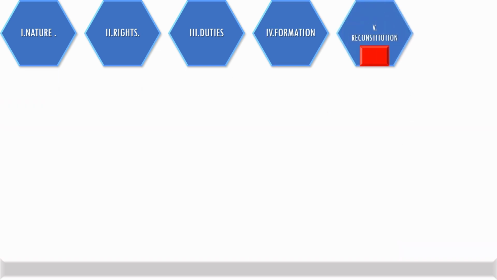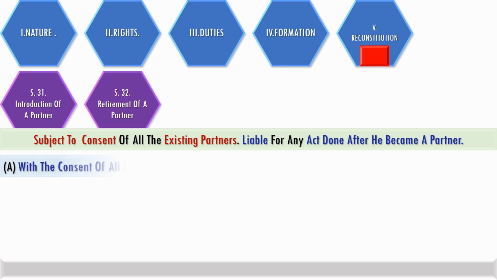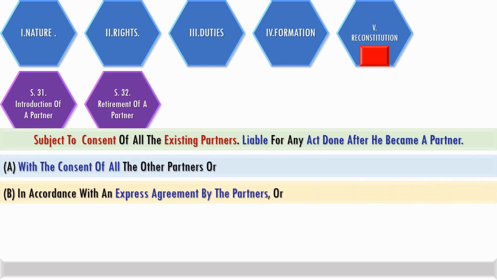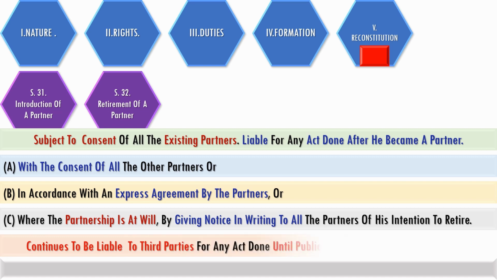Under reconstitution, there can be admission of a partner subject to consent of all existing partners, and the new partner is liable for acts done after he became a partner. Retirement is permitted with the consent of all partners or as per the express agreement by the partners, or where the partnership is at will, by giving a notice in writing to all partners of his intention to retire, but he continues to be liable to third parties for any act done till his public notice is published.